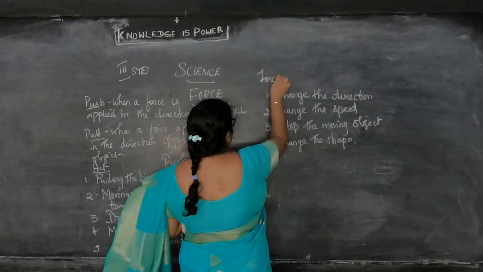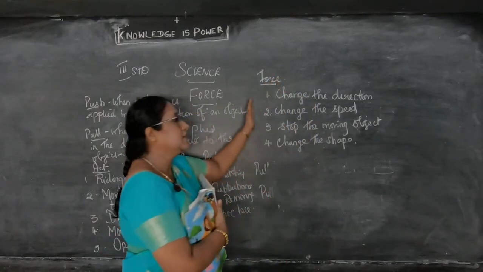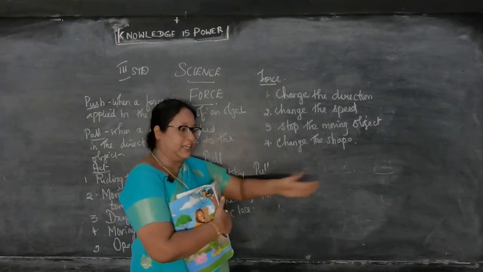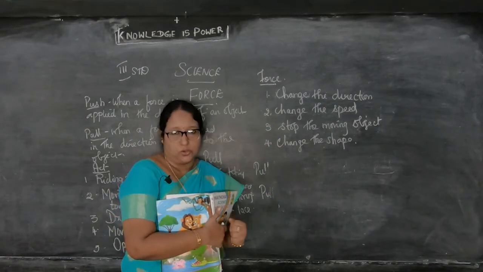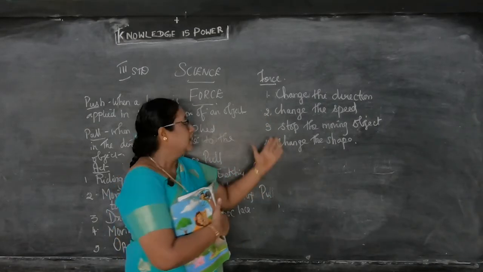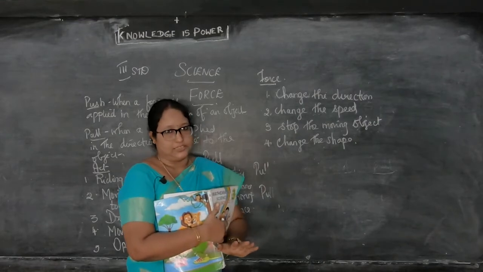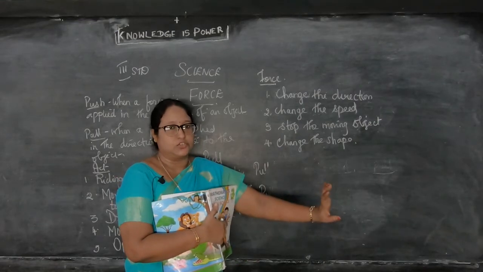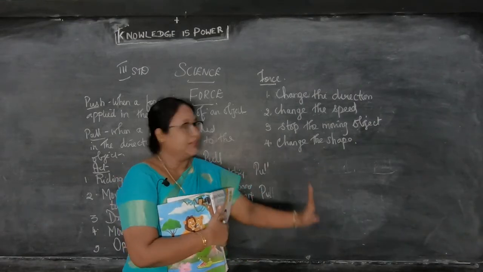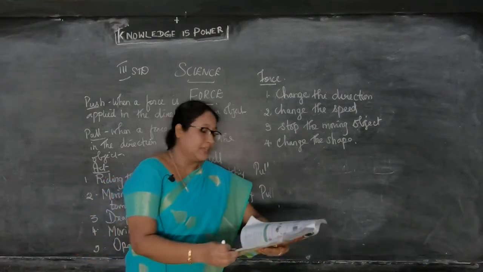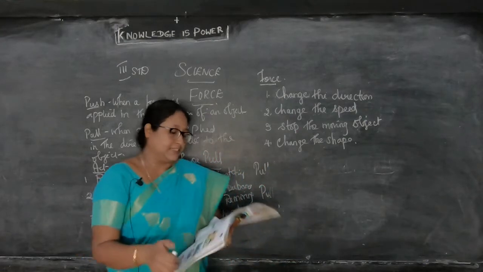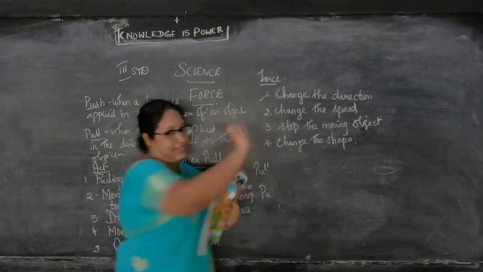So what are the effects? Can change the direction. Okay, any place you can change. Then it can change the speed, can go slow, otherwise fast, like that. Then can stop the moving object also, that is எந்த ஒரு பொருளும் நகர்த்திட்டு இருக்கும்போது என்ன பண்ணலாம், it can stop. Then change the shape, it can change the shape also. Then first we'll see force changes the direction.